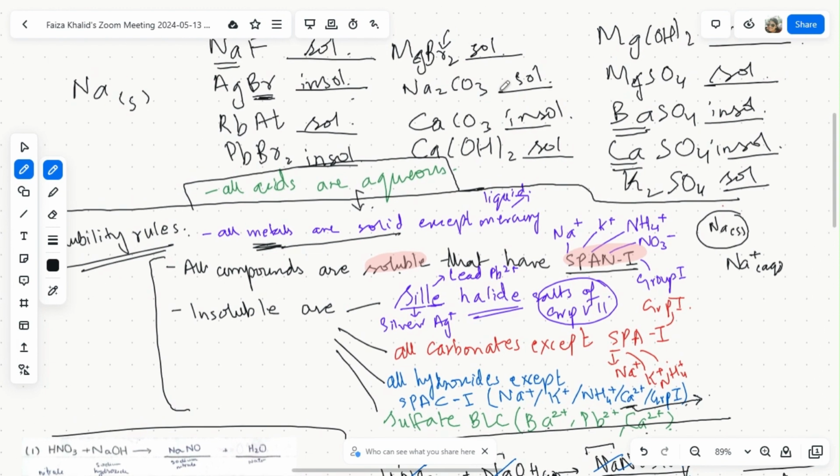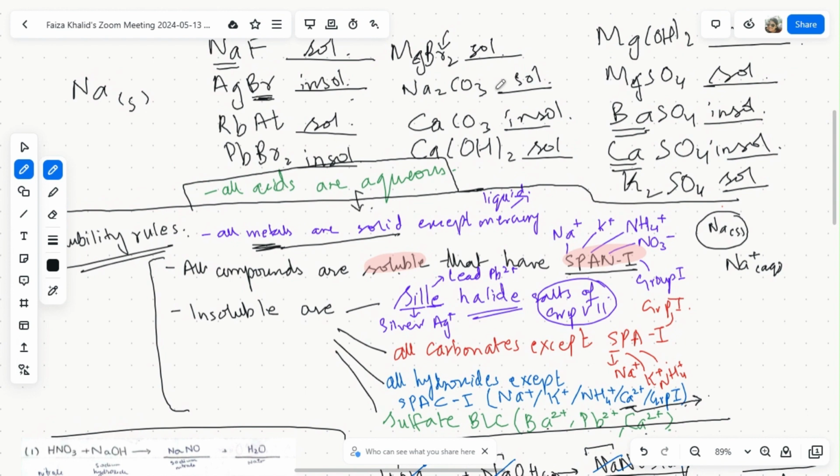So when we look over here at the carbonates, we have two carbonates, sodium carbonate and calcium carbonate. The sodium carbonate is soluble. Why? Because it's group 1, right? So it has to be soluble. Calcium carbonate is insoluble. Why? Because it is not SPA1, right? It's a carbonate, and the metal is calcium, not SPA1, right?